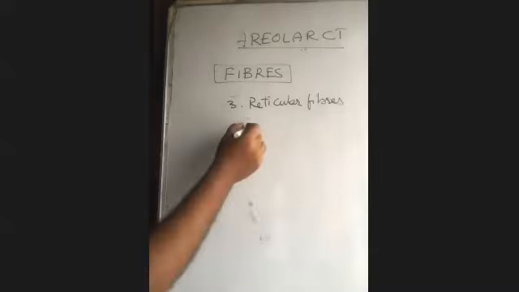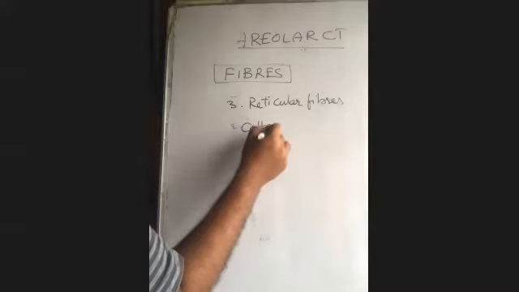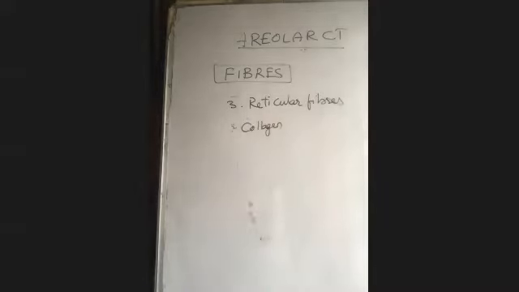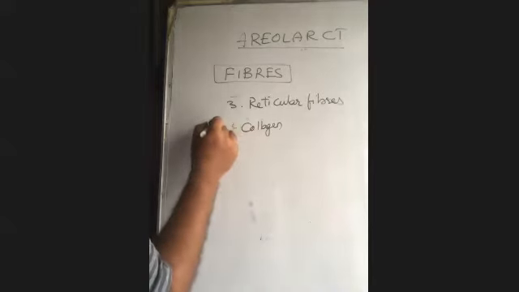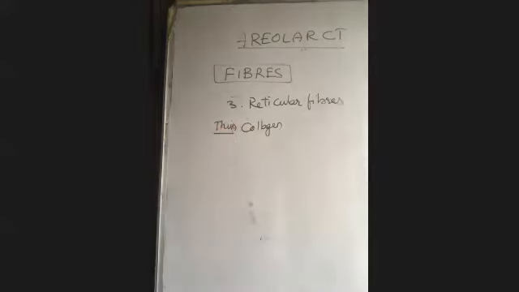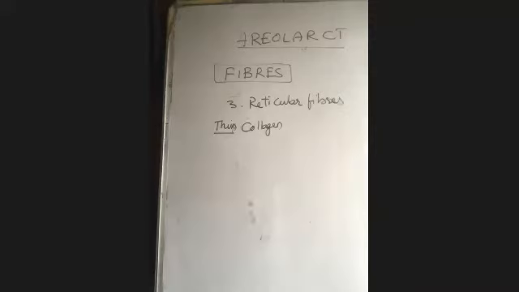So they are made up of a protein called collagen again. The same protein, collagen. Reticular fibers are made up of collagen itself. That means we can say they are white in color. But compared with the collagen fibers, they are thin. So that's why we'll say reticular fibers are said to be thin collagen fibers.